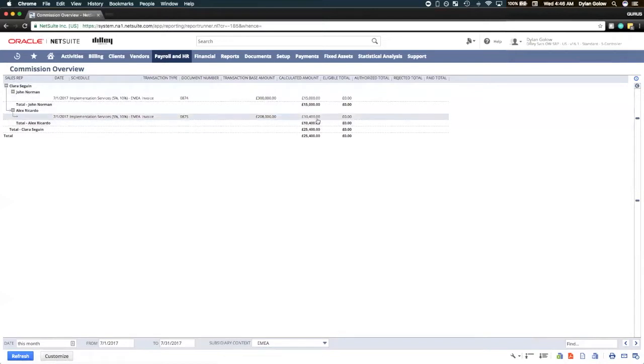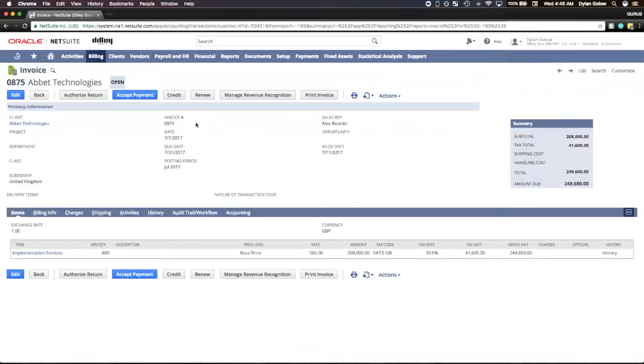All right, now let's see, by diving in to these transactions, if we can update this report in real time by accepting a customer payment. All right, so here we have our invoice for Abbott Technologies, based in the United Kingdom. Implementation services have been sold, 800 hours, and Alex is the sales rep.